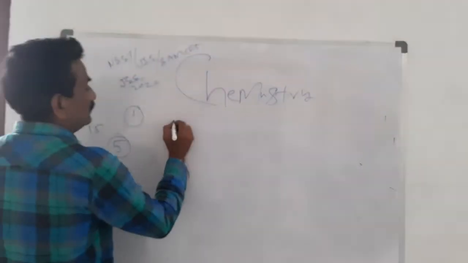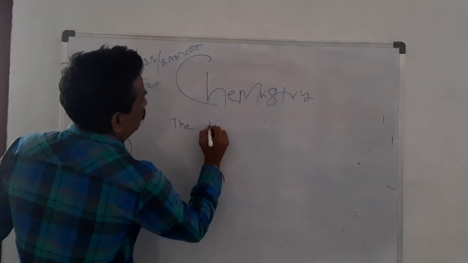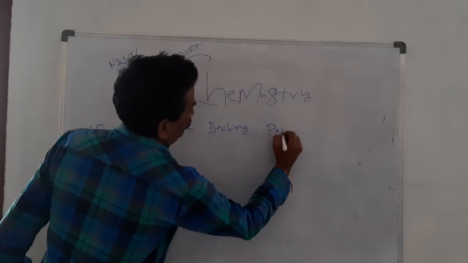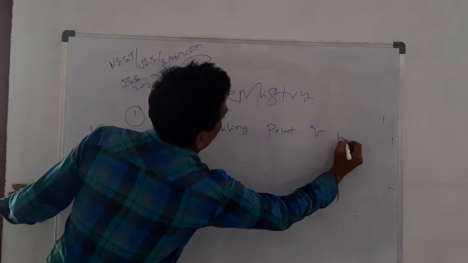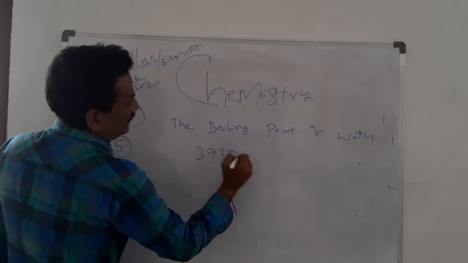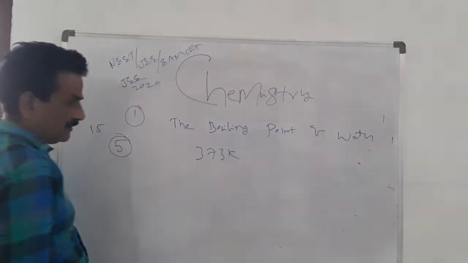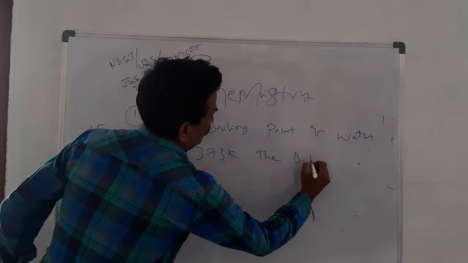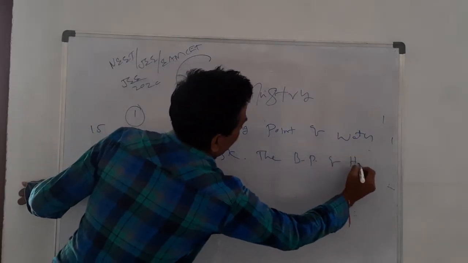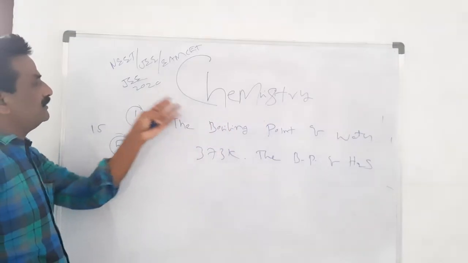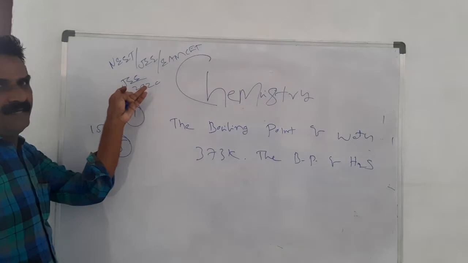Another important question is the boiling point of water, 373 K, and at the same time the boiling point of H2S. This question was asked in JEE Mains 2020.